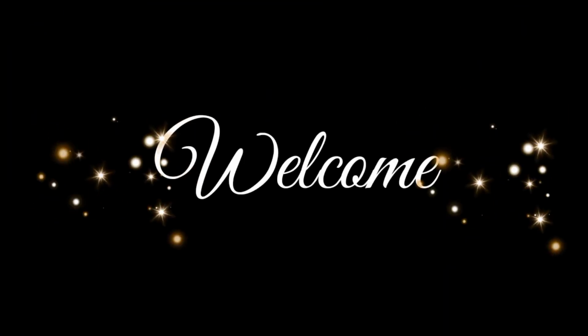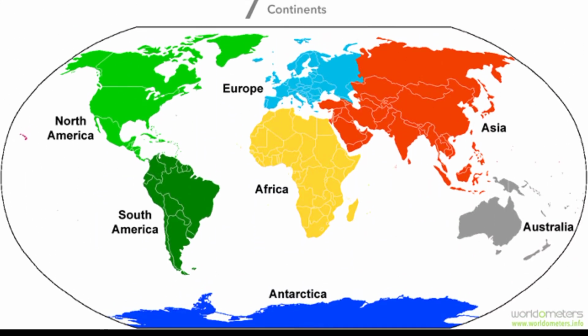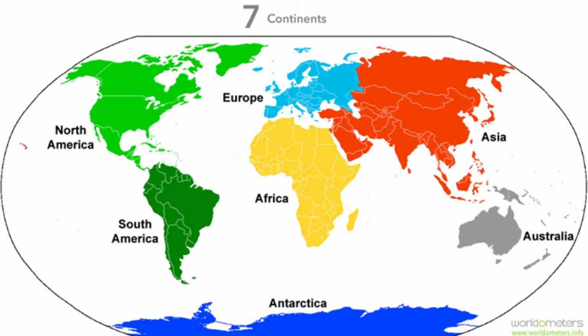In today's class, let us learn about continents. There are 7 major continents on our earth. They are separated by large water bodies. Those continents are Asia, Europe, Africa, North America, South America, Australia and Antarctica. Now let us see one by one.